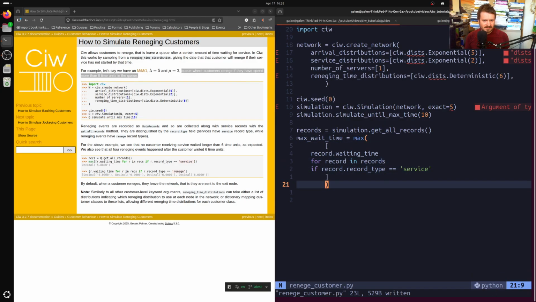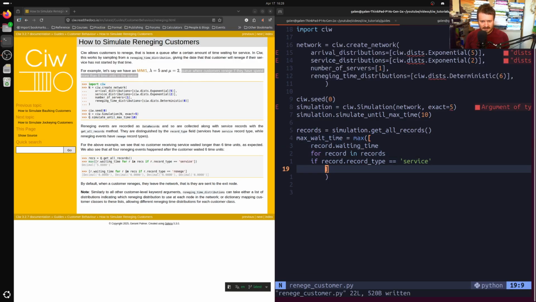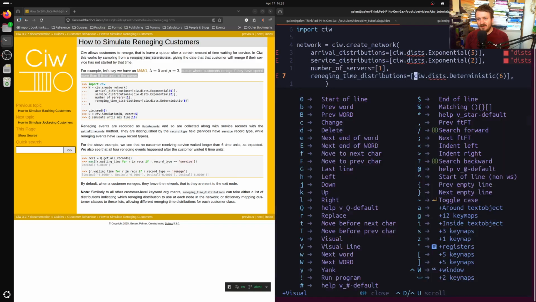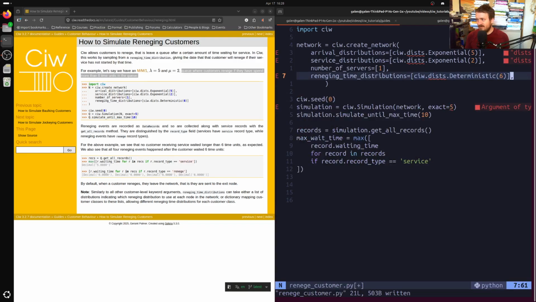And let's also, not the cleanest thing, I should turn my formatter back on, but I'm not going to do that in this video. Okay. So then let's also, for the basis of comparison to that, look at what the values are for the waiting times if they reneged. They should all be exactly 6, and we should think that they're exactly 6 because 6 is kind of the only option for the ones that reneged.